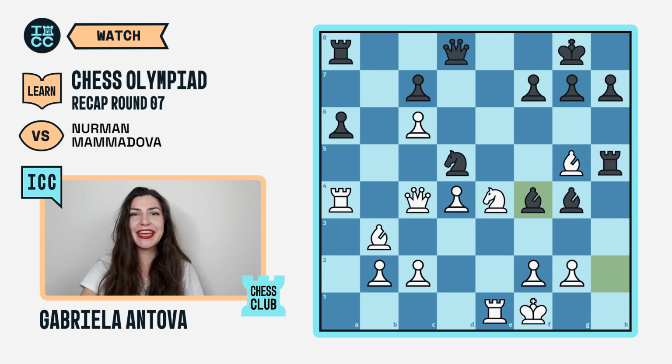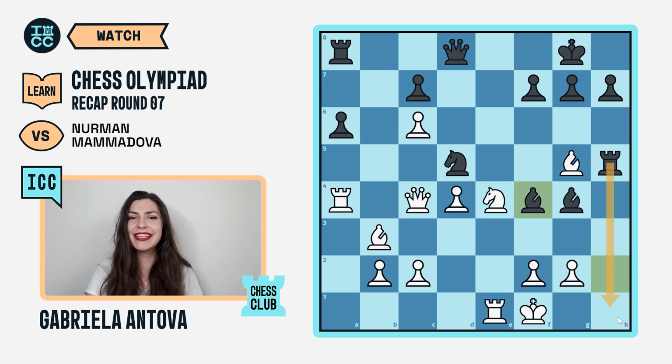So for the final game of today's recap, I want to take a look at the critical Azerbaijan versus Kazakhstan match. Here is white. We have Alua Nurman, who is facing international master Gulnaz Mammadova. So at first glance, it appears that the white king is in trouble, because after all, rook h1 mate is a very real threat. But it turns out that white has more than enough resources to counter this and even win the game.